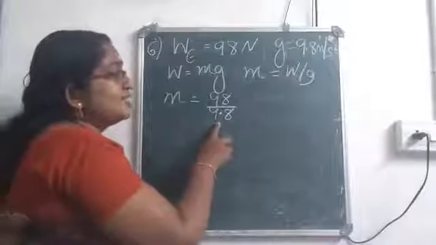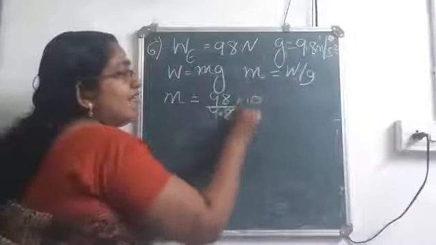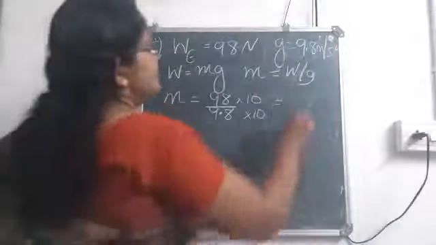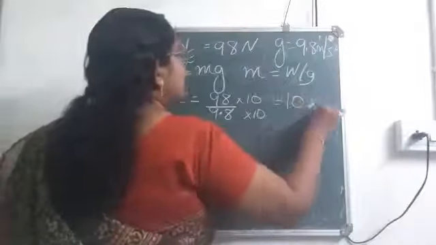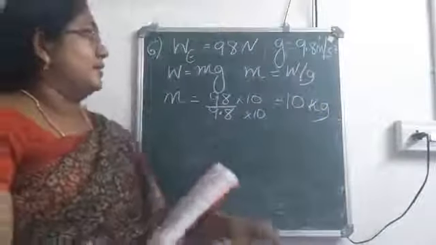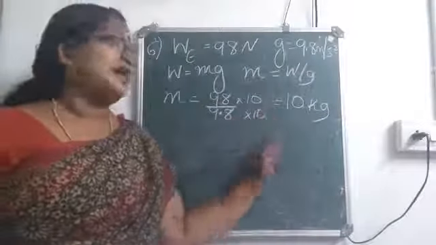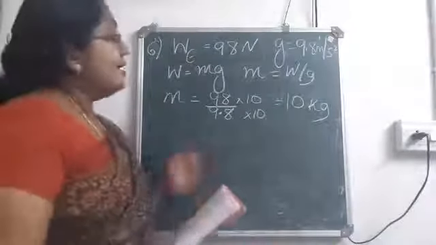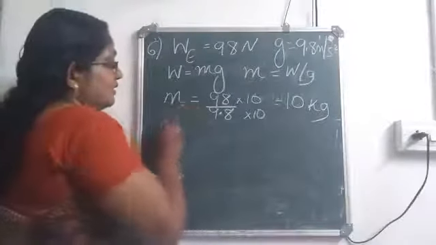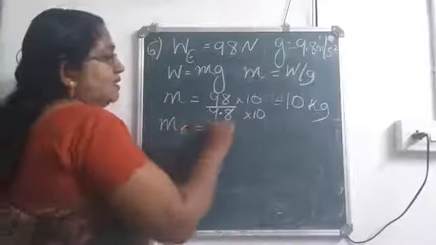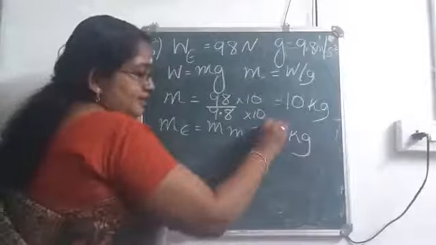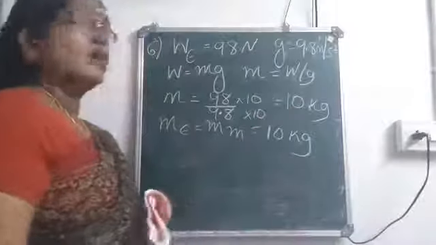Since the decimal place is coming, multiply the numerator and denominator with 10. So 980 by 98. How much will you be getting? 980 divided by 98, so you will be getting 10. Mass on moon and mass on earth will be same, because mass won't change. Isn't it? So we got the mass.